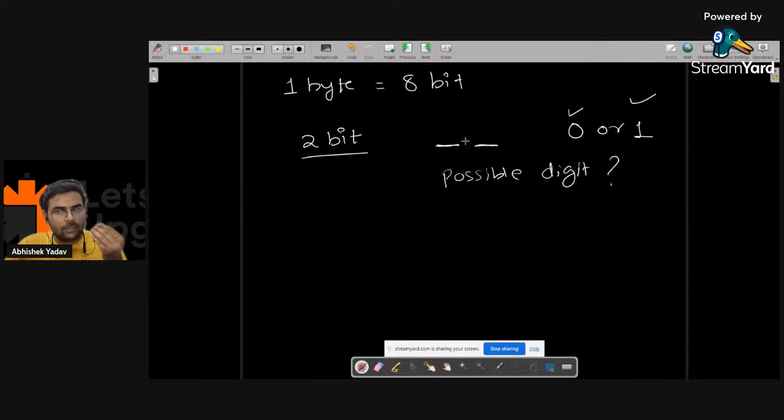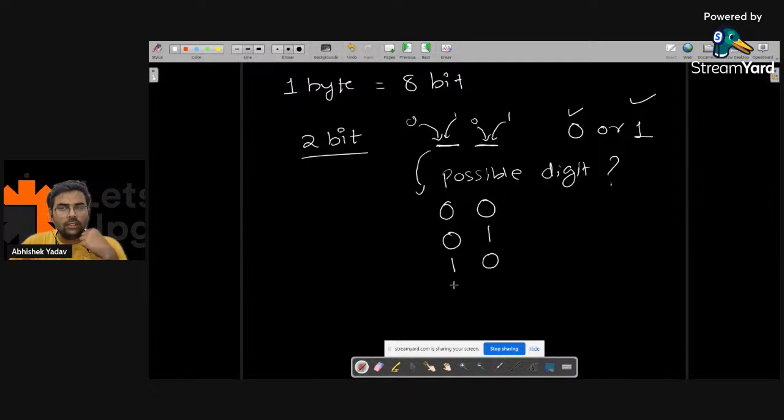I have two options available for each digit, that is 0 or 1. I can either use 0 here or I can use 1 here. So 4, most of you are correct here, 4. Here I can use 0, here also I can use 0: 0 0, 0 1, 1 0, 1 1. So I have 4 options available, right everyone?